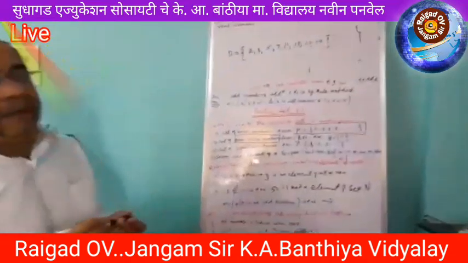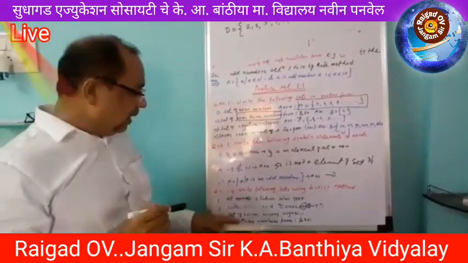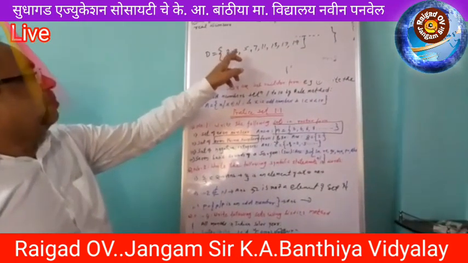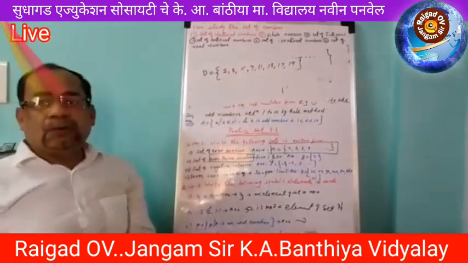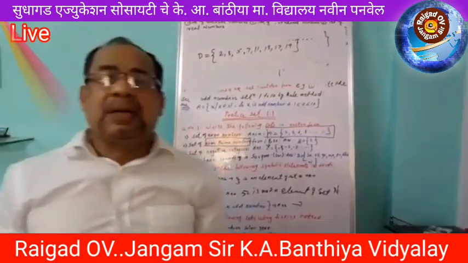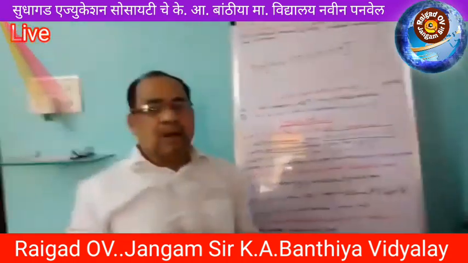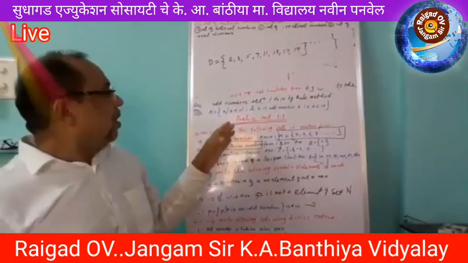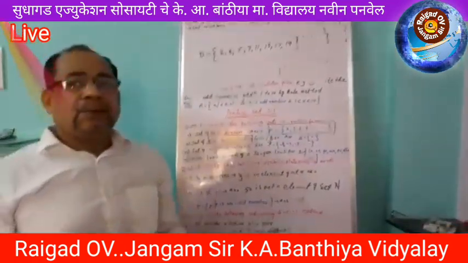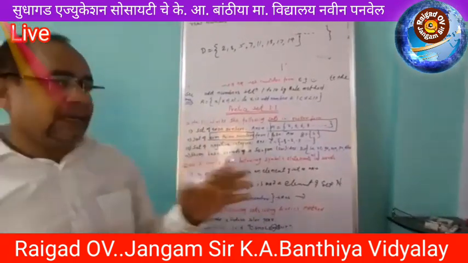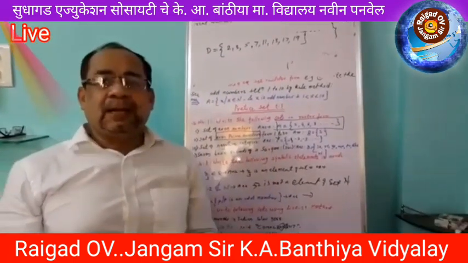These are the prime numbers between 1 to 20. 2 is an even prime number, 3, 5, 7. You know the prime numbers, you have already studied about prime numbers in the earlier standard. Now, in this way, we have completed your practice set 1.1. Remaining question number 5 is there. You solve it at home.